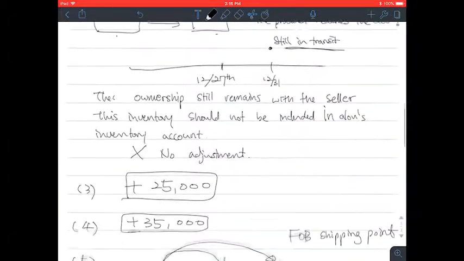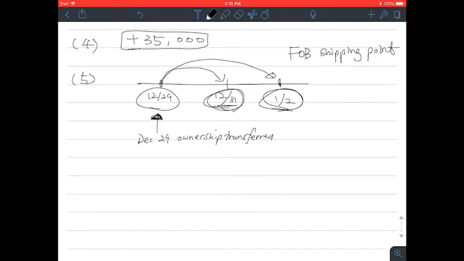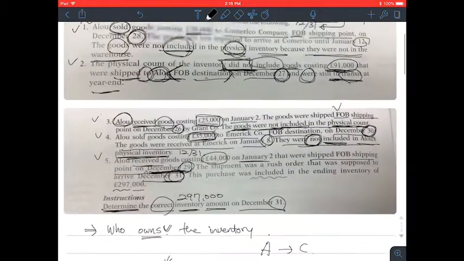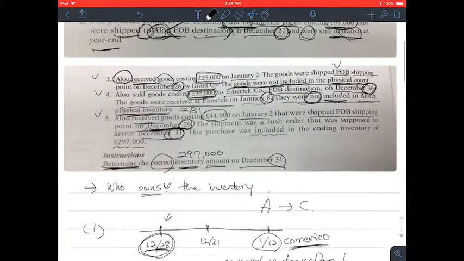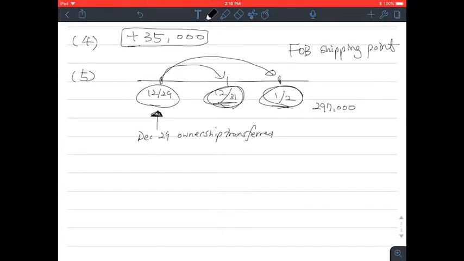So this amount should be included in the year-end balance. This $44,000 should be included in the year-end inventory amount.